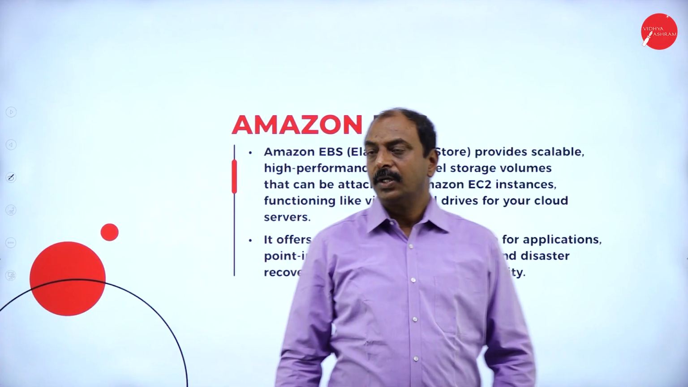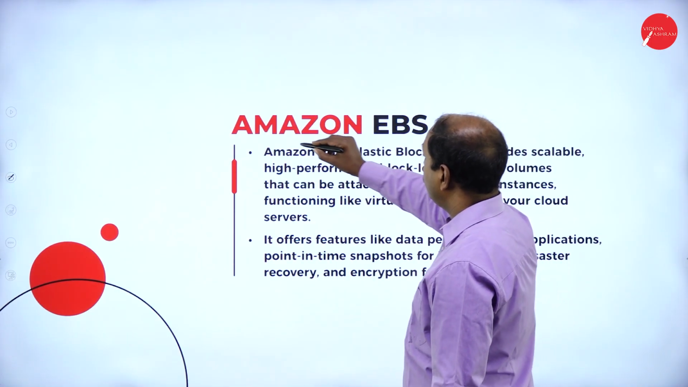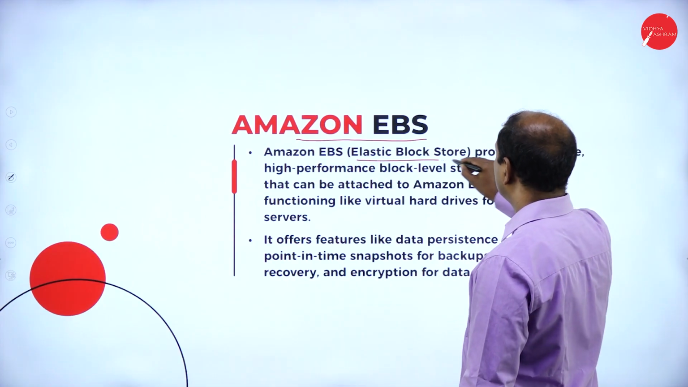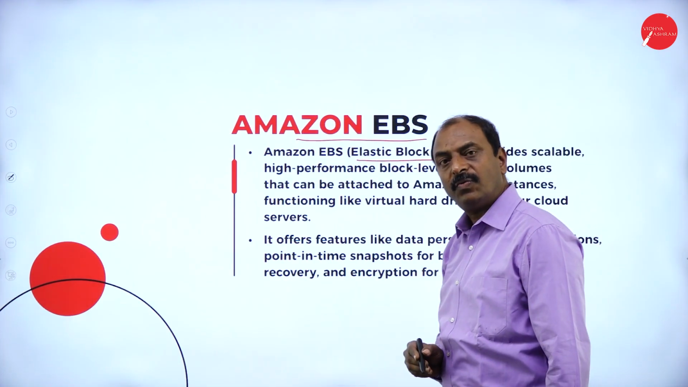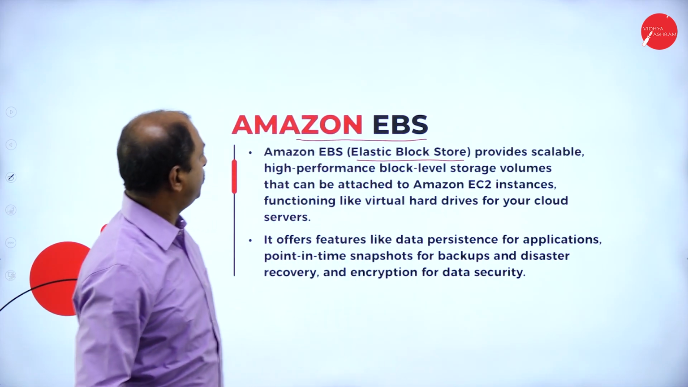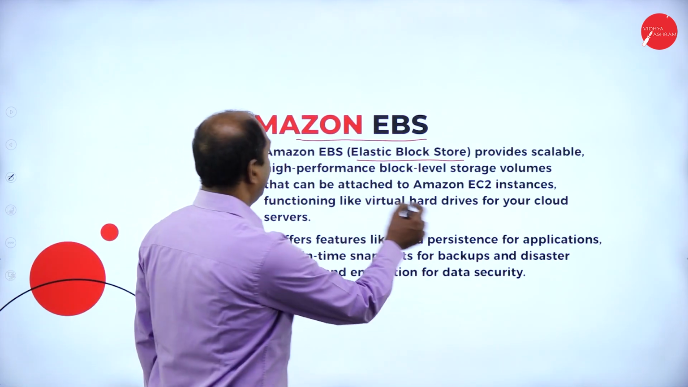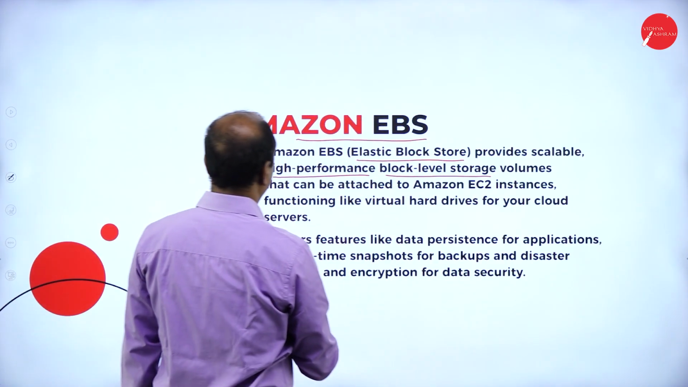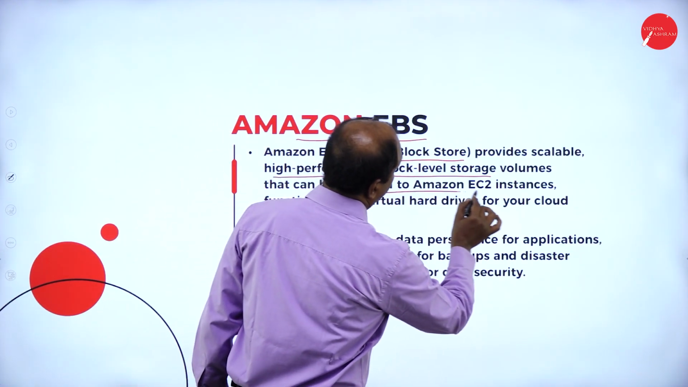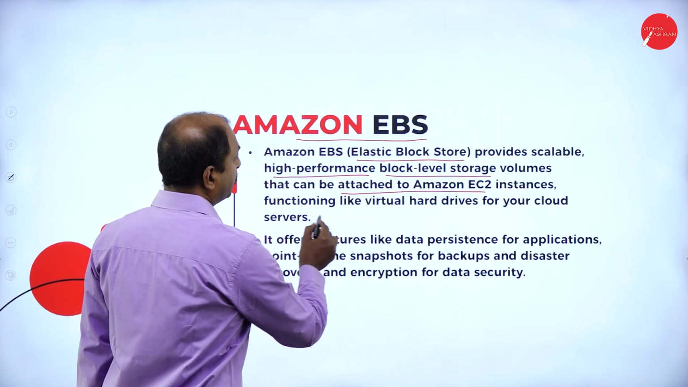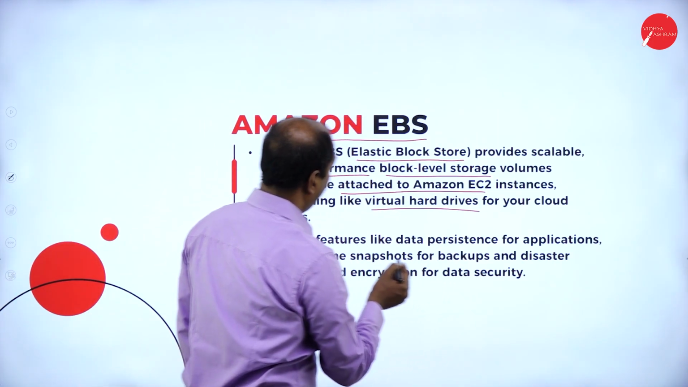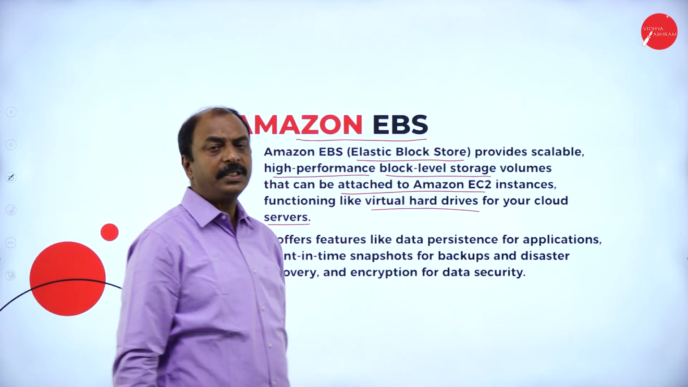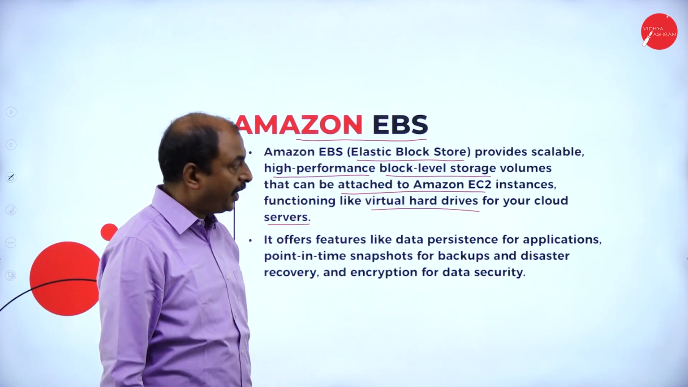Next, we move on to another type of service, that is EBS. So what is EBS? Amazon Elastic Block Storage. This is another type of service from AWS. It provides scalable, high performance, block level storage volumes that can be attached to Amazon EC2 instances, functioning like virtual hard drives for your cloud server. So EBS, Elastic Block Storage, is another type of service from AWS.